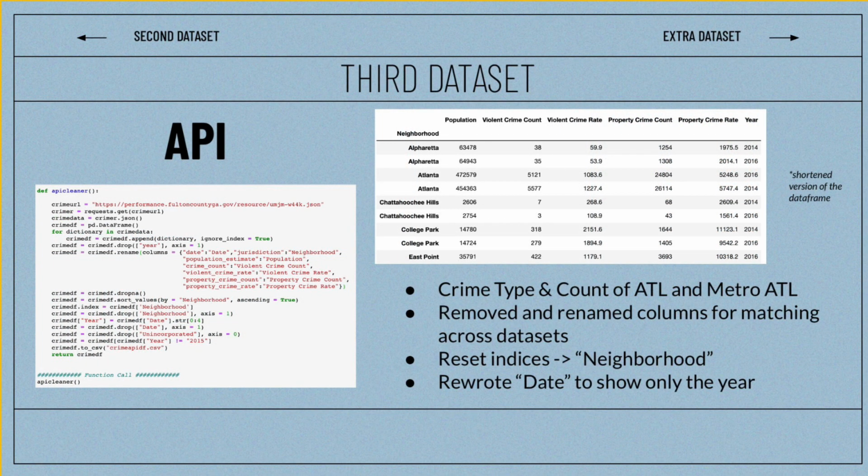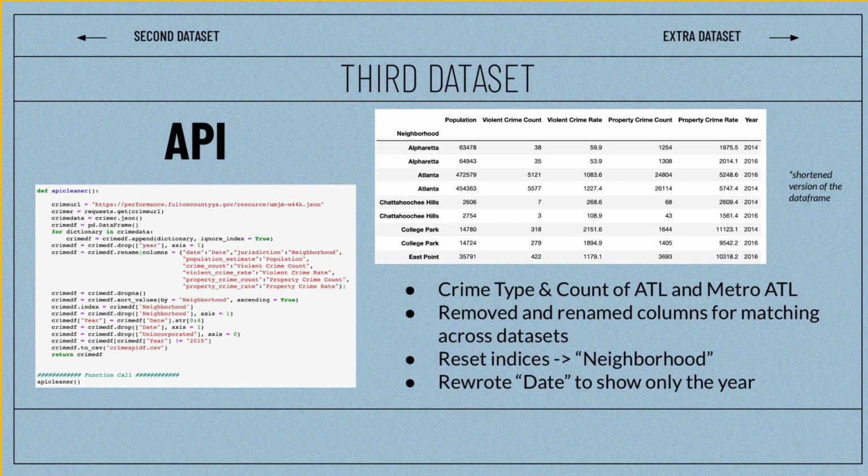Our third dataset is the API of the crime type and count of Atlanta and its metro area. Like the others, the columns didn't match, so we renamed them so that we can match information across multiple datasets. Again, like the others, some of the columns had NaN values. We dropped these rows so they're not calculated later and does not skew the data.